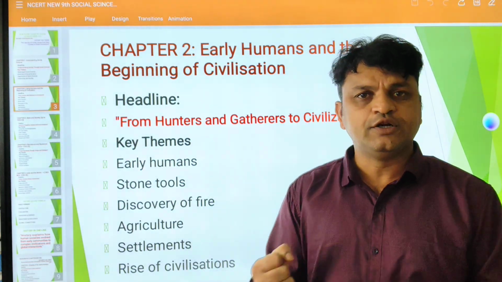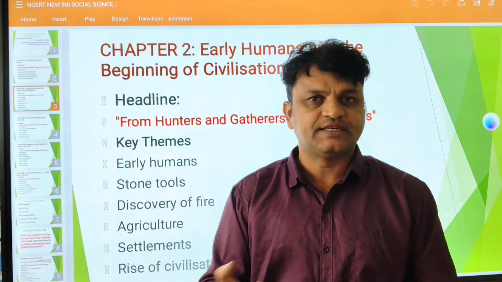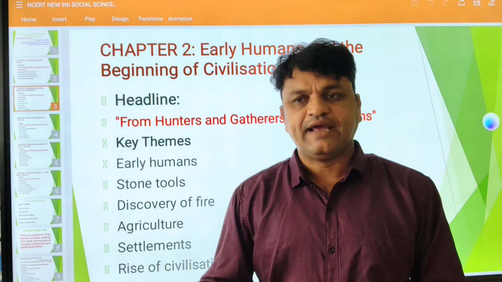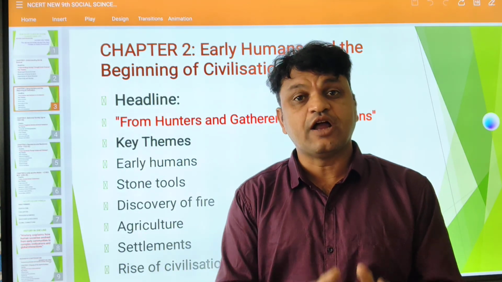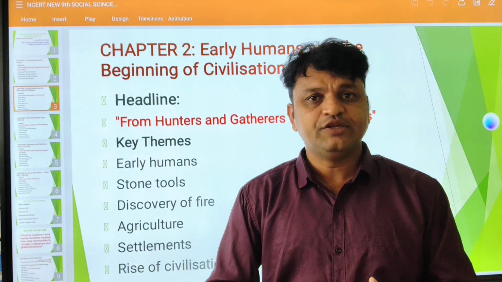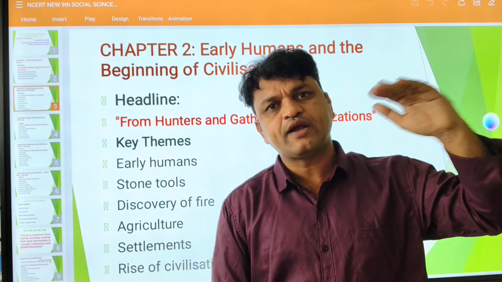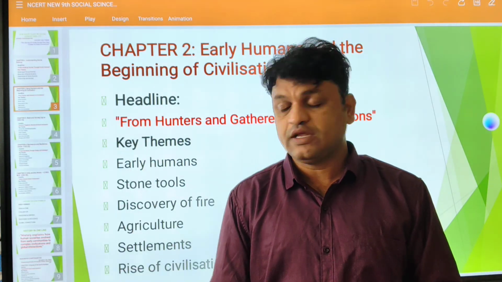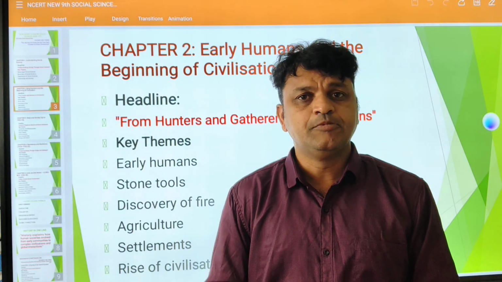Today we are using iron tools, right? Axes, sickles, etc., which are made with iron. But in those days there was no iron. Iron was discovered just 3000 years ago. That is called the Iron Age, right? And in the Bronze Age, bronze was discovered. In the Copper Age, copper was discovered. Before that, if you go back 10,000 years, 20,000 years or 30,000 years, there was no iron, copper or bronze.